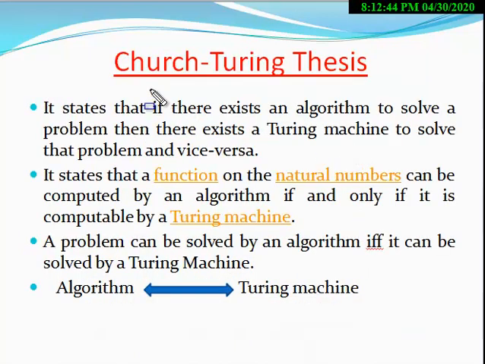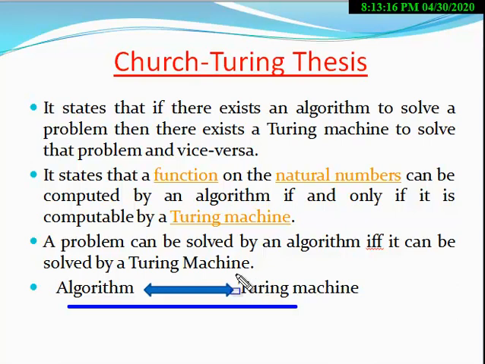Now the next topic is the Church-Turing thesis. Here it is explained, but in one line, the statement of the Church-Turing thesis is that an algorithm is equivalent to a Turing machine.